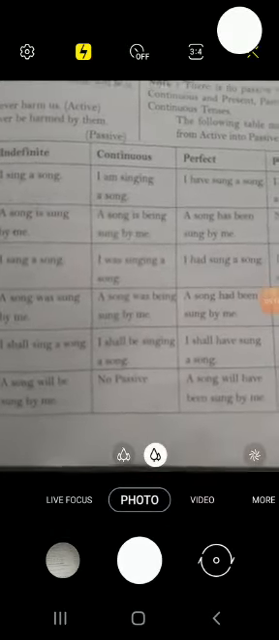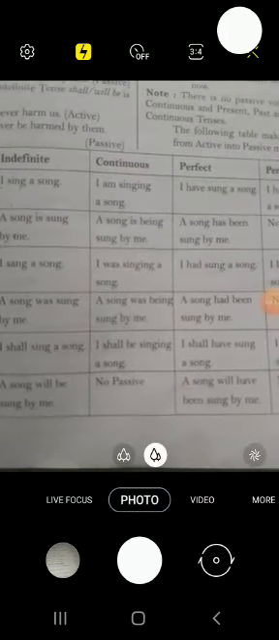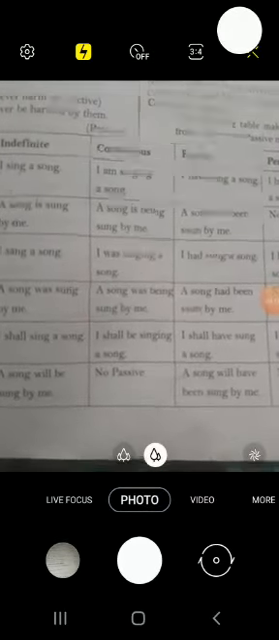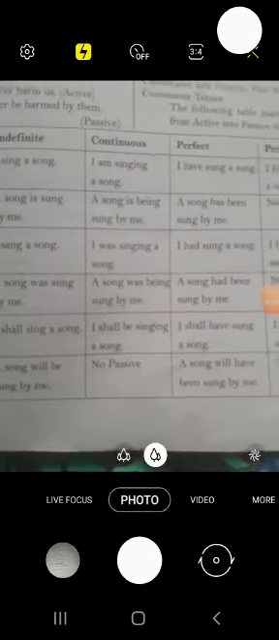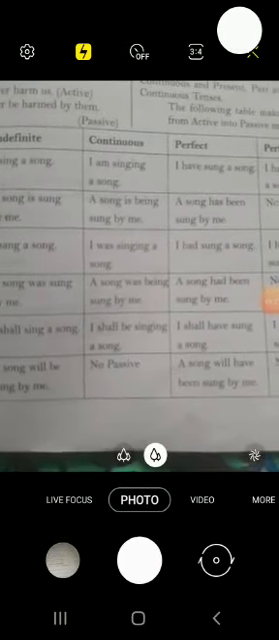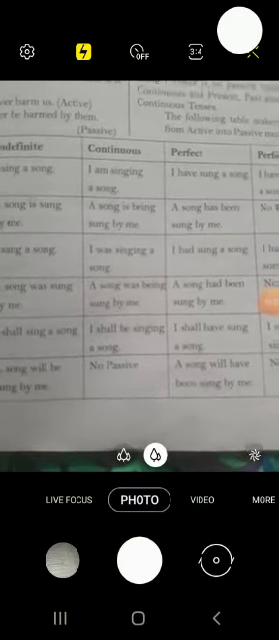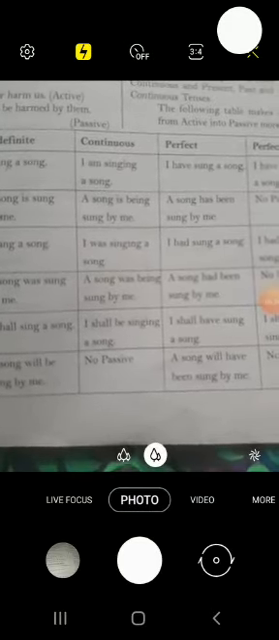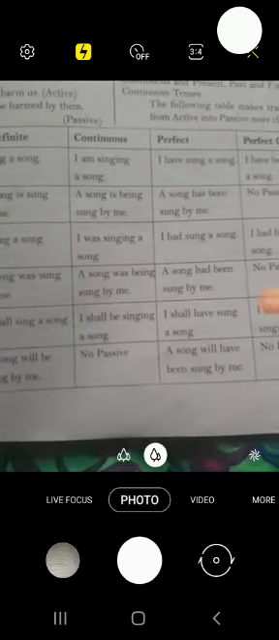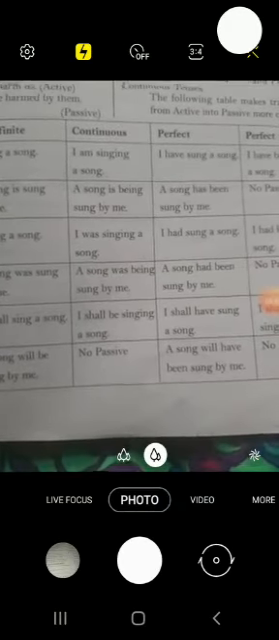In the same manner, continuous will change from active to passive. I am singing a song. In passive, only one word will be added, that is being: a song is being sung by me. In past continuous, I was singing a song. A song was being sung by me. So being is added in continuous when we change from active to passive.